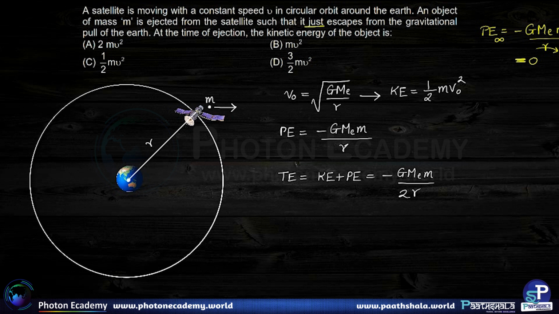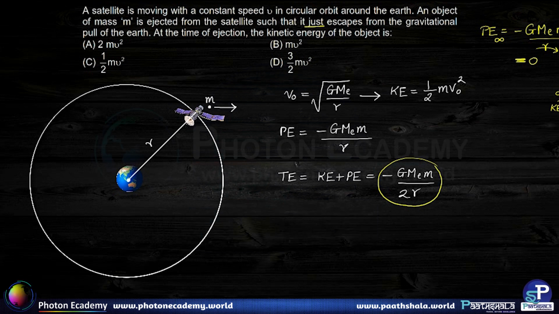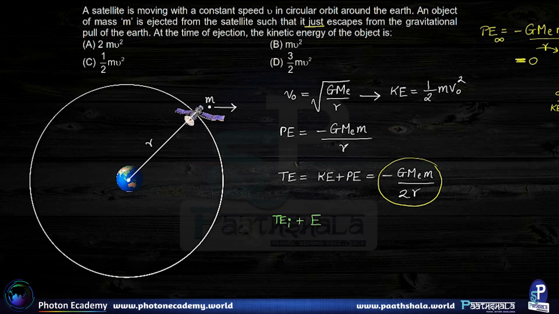So let me conceptually draw infinity at a rightmost point on the board. So let us say this is infinity, then its kinetic energy just becomes 0 at infinity. So kinetic energy is also 0. So the net energy at infinity is 0. Initially it has this much energy. We can see that the initial energy is negative because the mass is bound to the orbit of the Earth. So we need to give that much amount of positive energy in order for the energy to become 0. So total energy in the initial case plus energy imparted has to be found out.